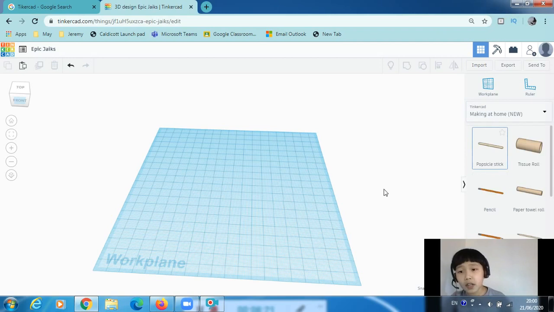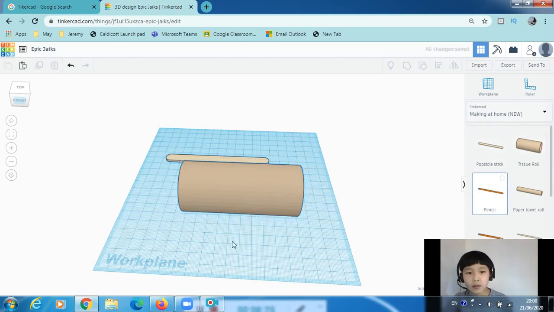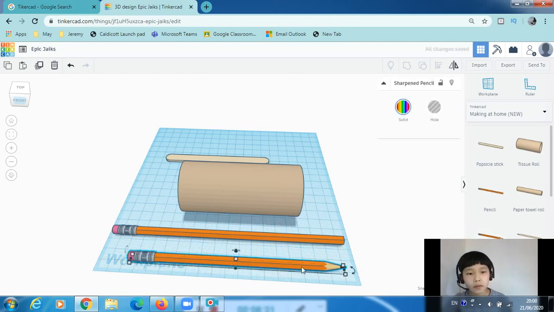This one's pretty cool, like popsicle sticks, tissue rolls, pencil. This one isn't sharpened. There is sharpened pencils. As you can see, it's a bit smaller.